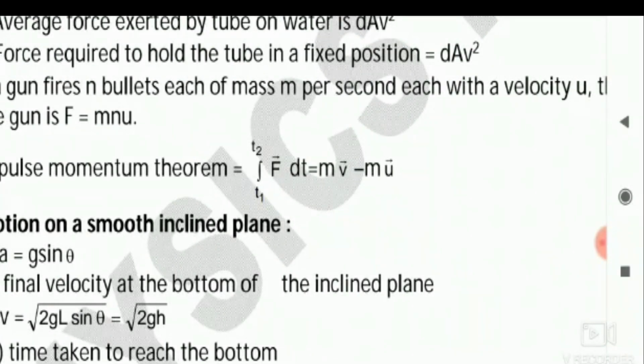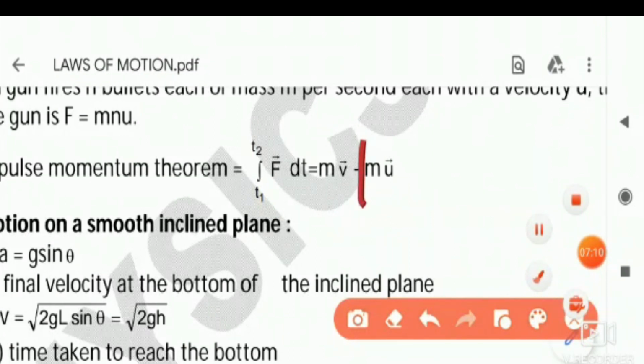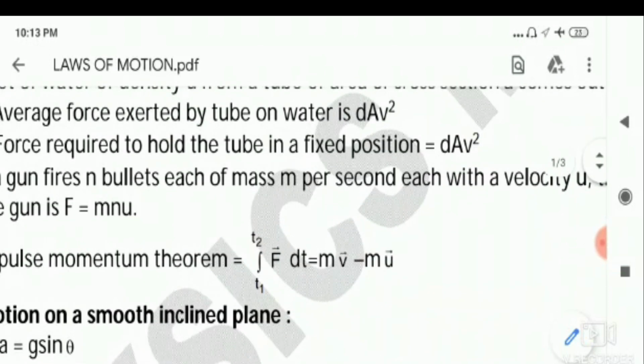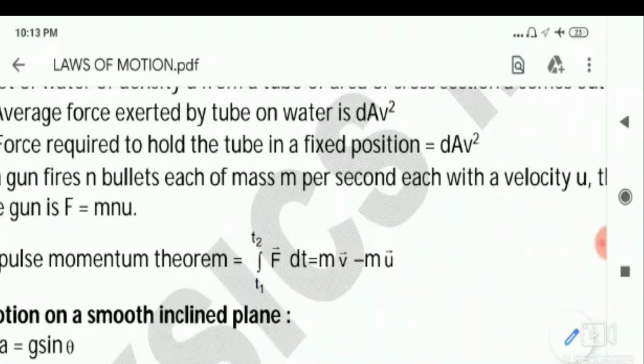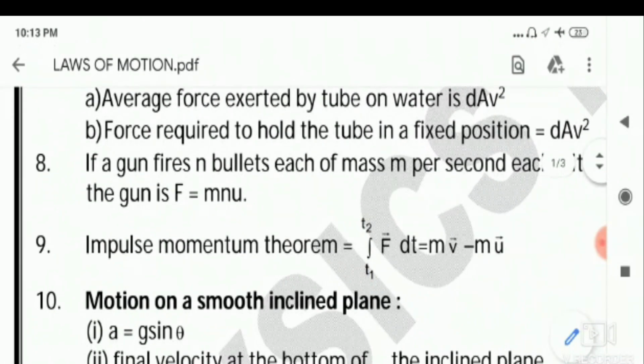Because if given in T time, each with a velocity u, you write mnu by T, but he gave per second, so you write mnu by 1. That's why you get only F is equal to mnu.